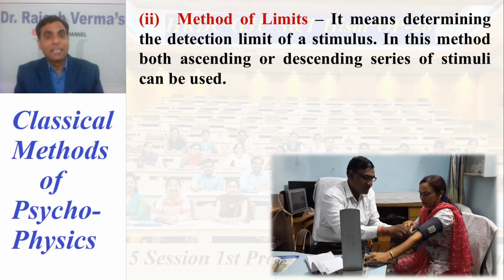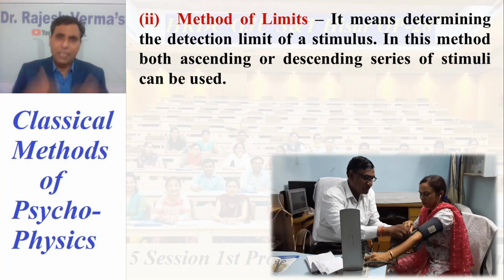Here we present in a sequence or in order. So this is a basic difference. Now the point is, what is the method of limits? It means determining the detection limit of a stimulus. I'll let you know what this is. In this method, both ascending or descending series of stimuli can be used.